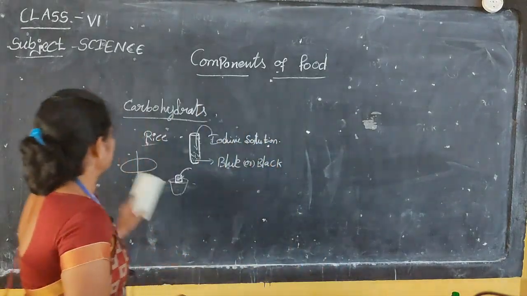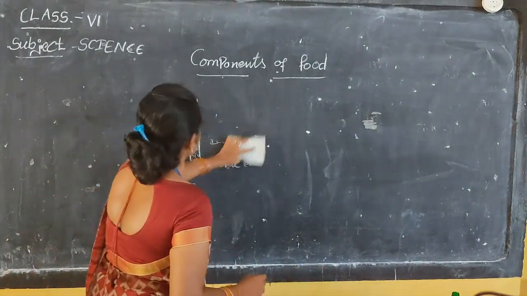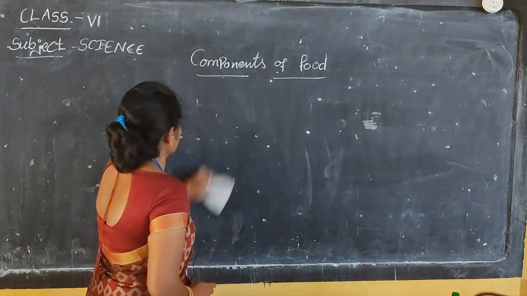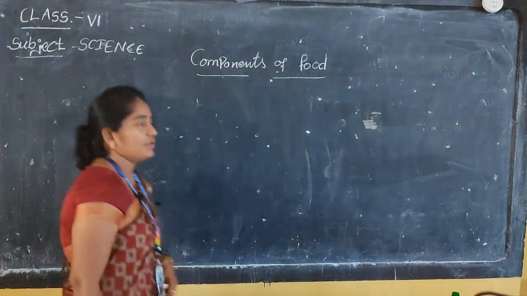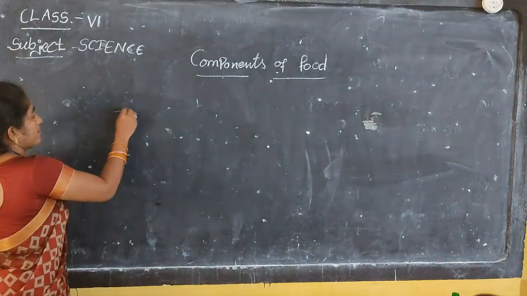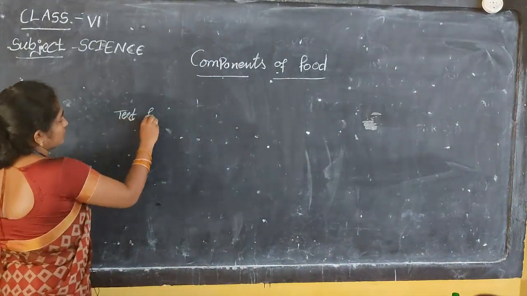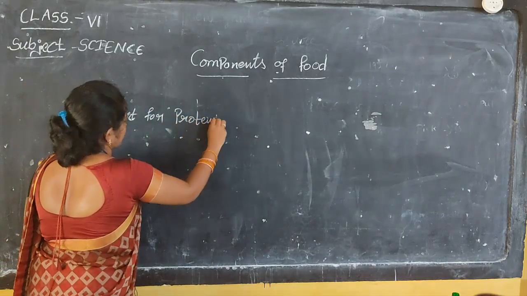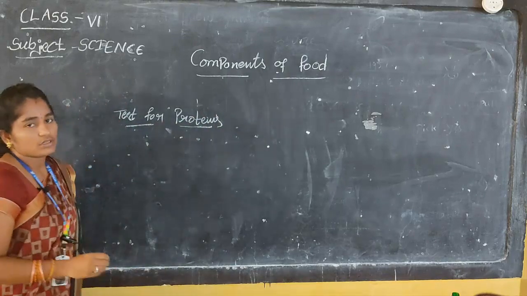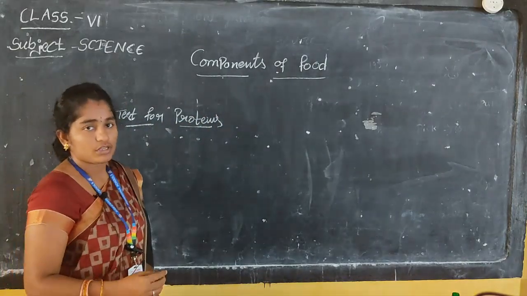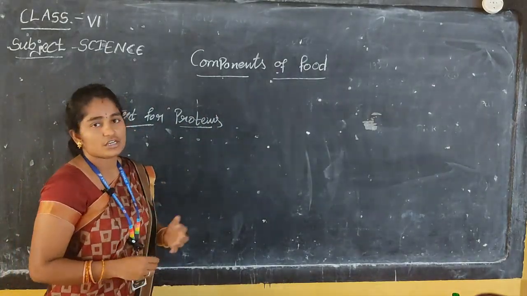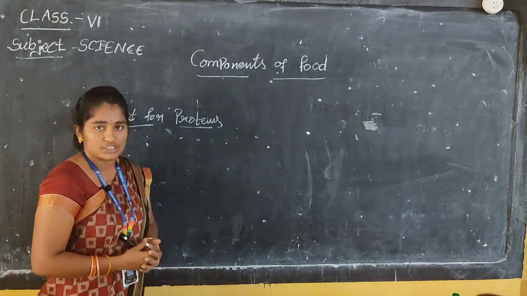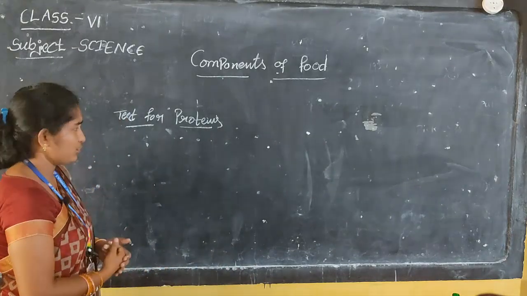Next, the test for proteins. So what are proteins? You already know about proteins. Proteins are found in dals, different types of dals, Bengal gram, grain gram, chana. So these are different protein items.